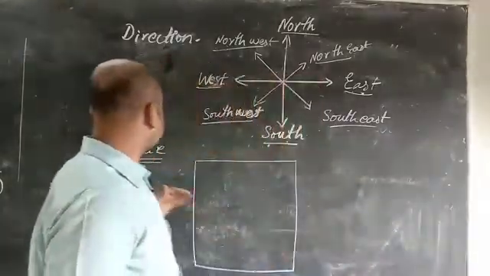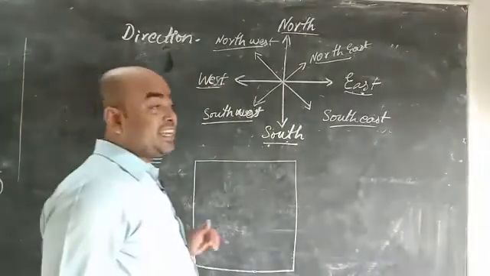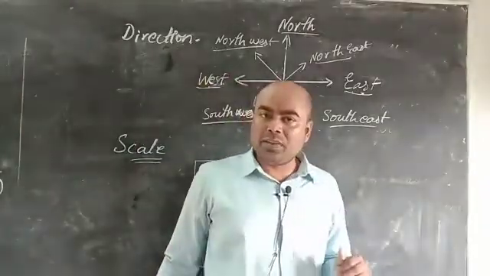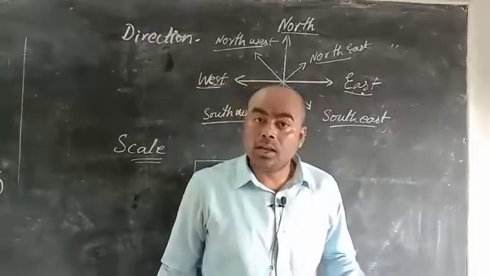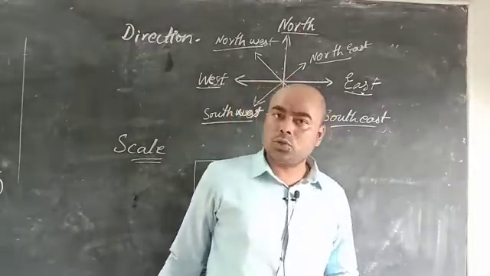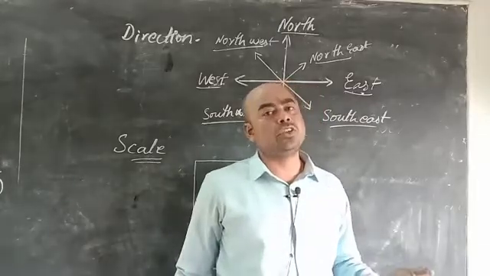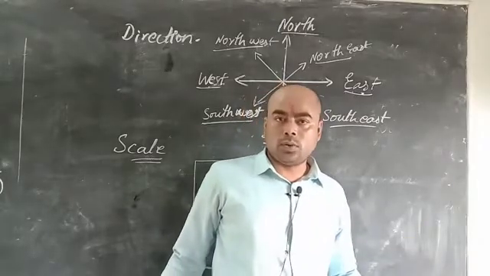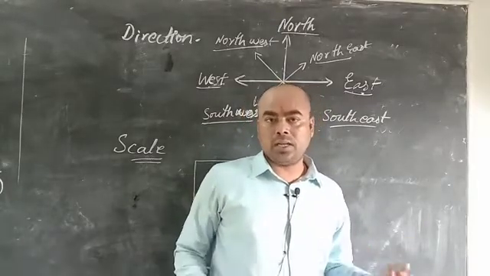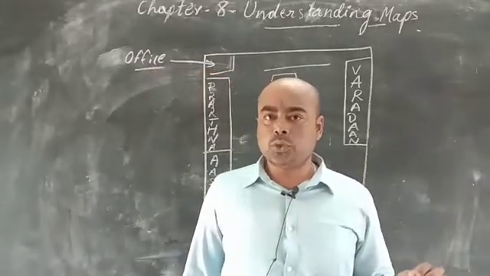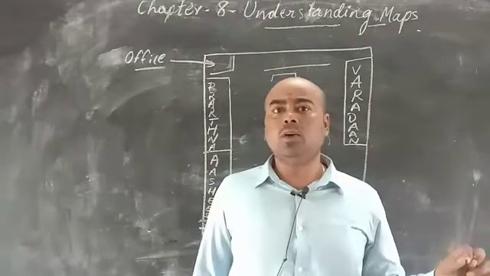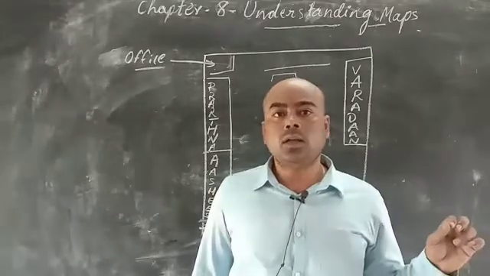And the last one is scale. Now what is scale? Scale is the ratio between the distance given on a map and the actual distance present on the ground. Let's understand this with the help of a diagram. As I told you, scale is the ratio between the distance present on the map and the actual distance on the ground.